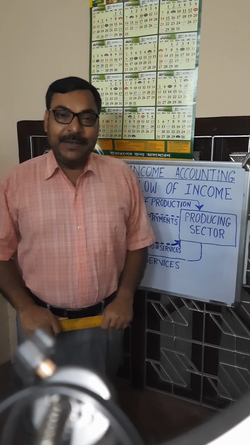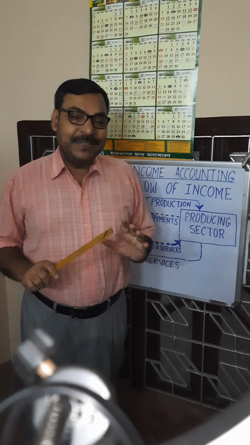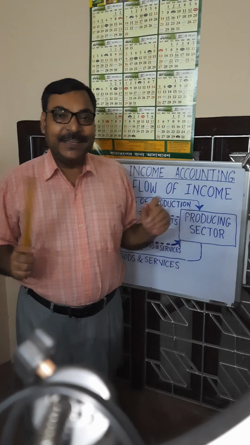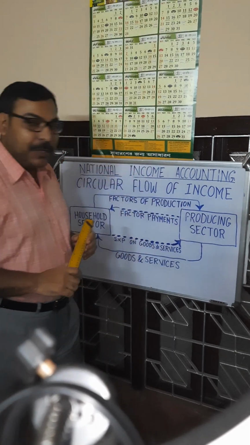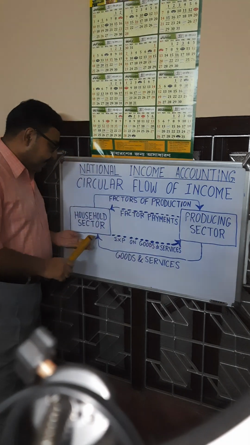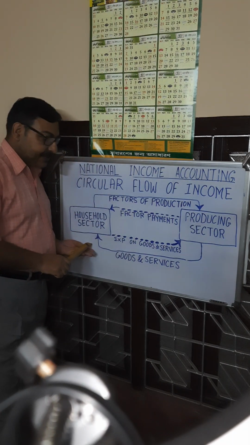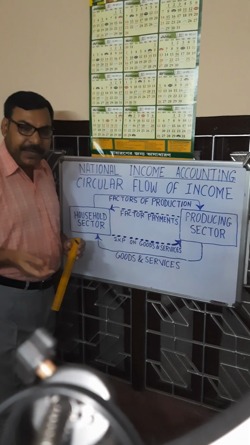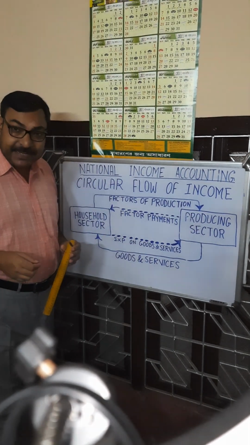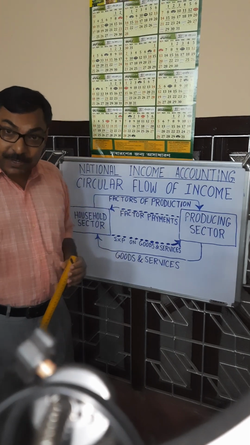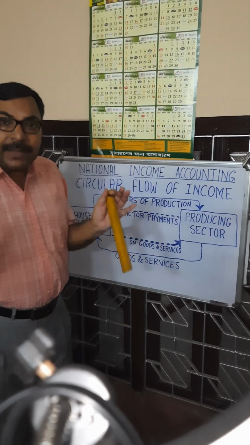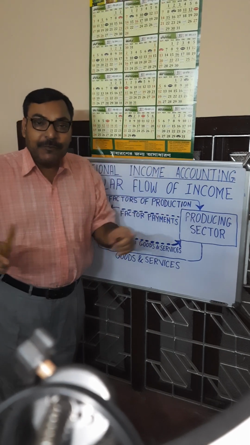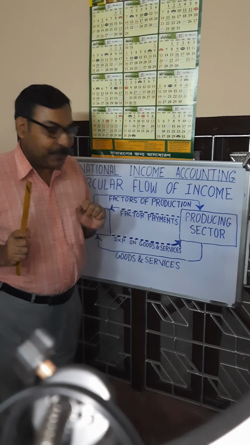Today we will learn about circular flow of income in two-sector economy. Two-sector means household sector and producing sector in the economy. We all know that there is a government sector and a foreign sector, but to make it simple, we are considering a circular flow of income in a two-sector economy.